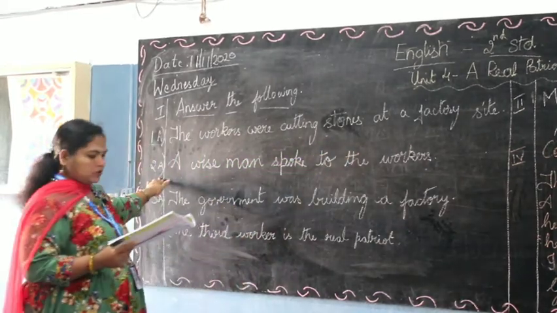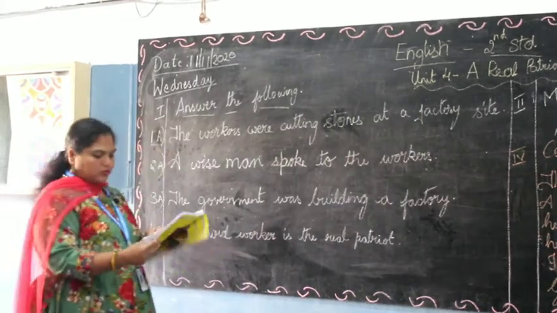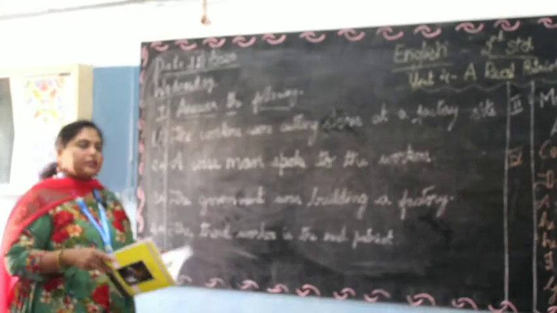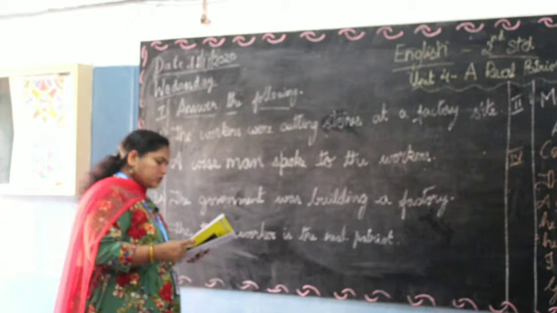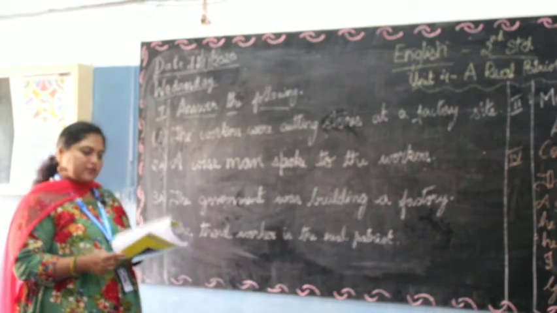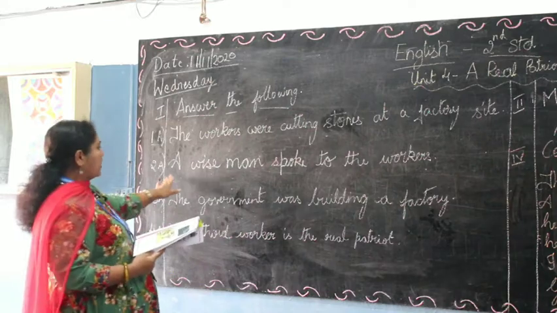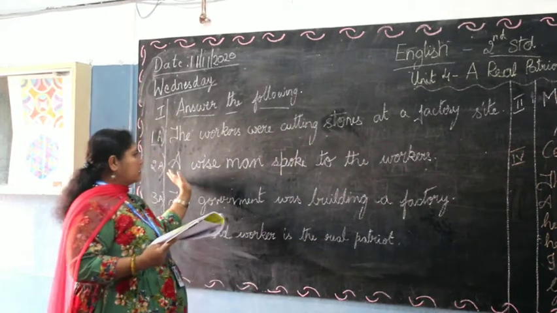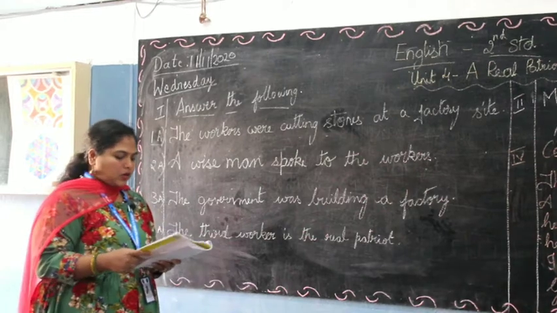The answer for the first question is on page number 47. Three men were cutting stones at the factory site. That will be the answer for the first question. So you can write like this: the workers were cutting stones at a factory site. The next question: Who spoke to the workers? The answer for this is again on page 47, the second sentence of the lesson. A wise man spoke to the workers. Who spoke to the workers? A wise man spoke to the workers. That's the answer.